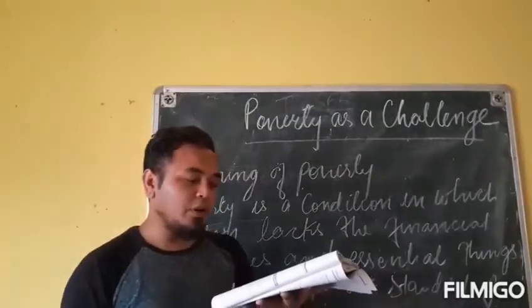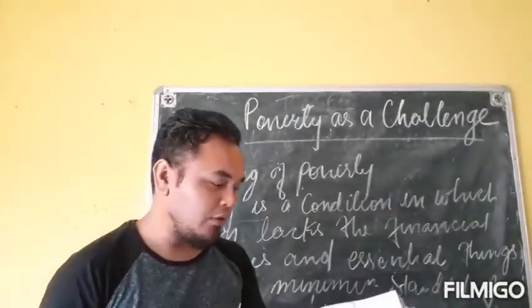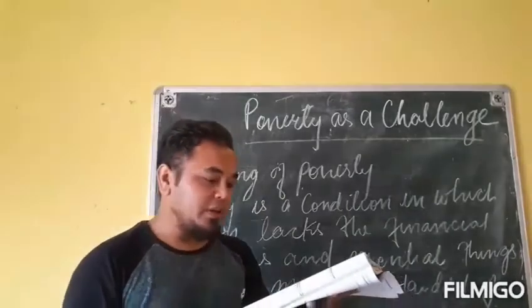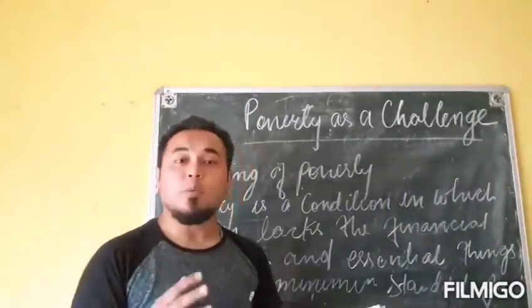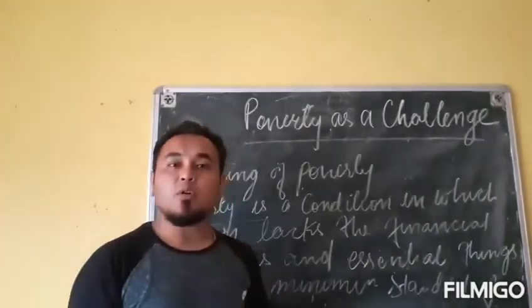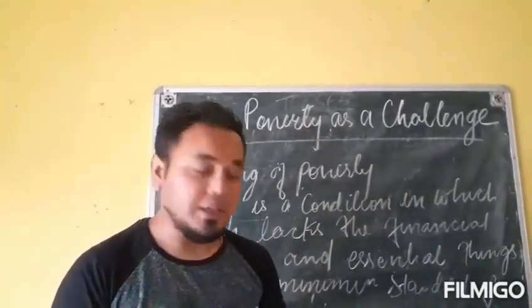Okay, as per the poverty report 2011-12, roughly 27 crore people in India live in poverty. So as per the 2011 poverty report, still 27 crore people in our country are living in poverty.